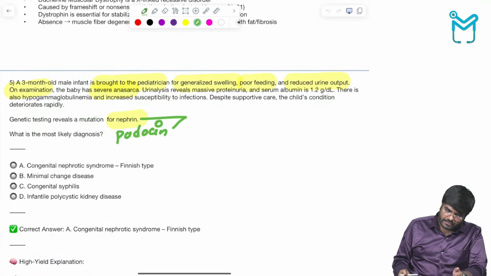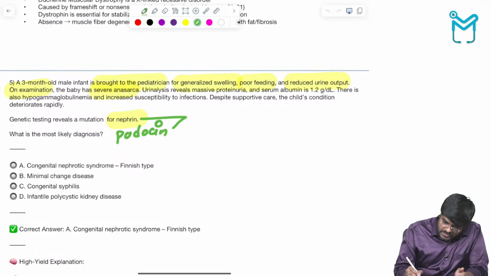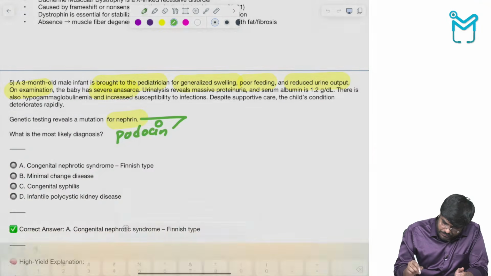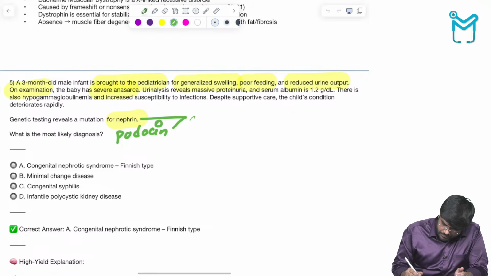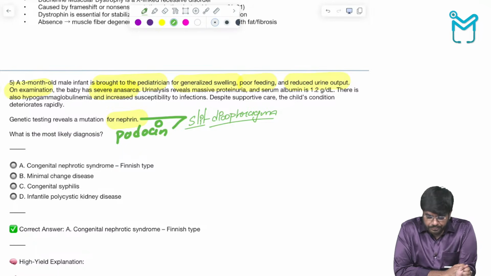Nephrin and podocin, they are the ones which form the slit diaphragm. Now, slit diaphragm is the one which prevents the loss of proteins.